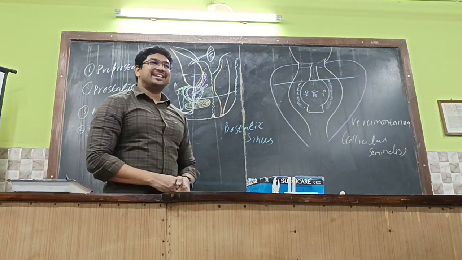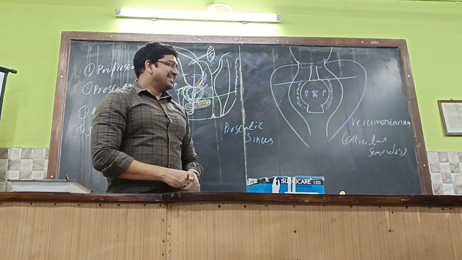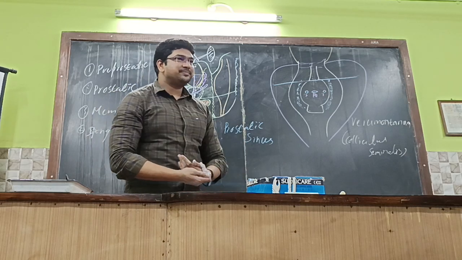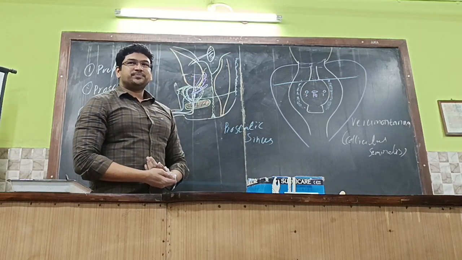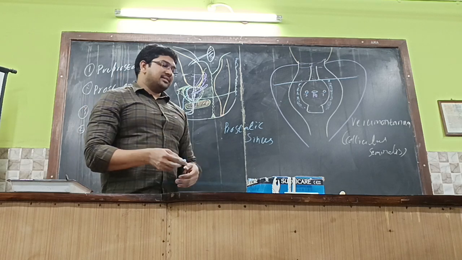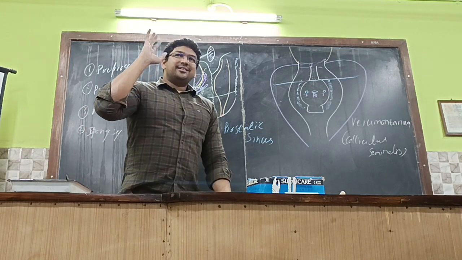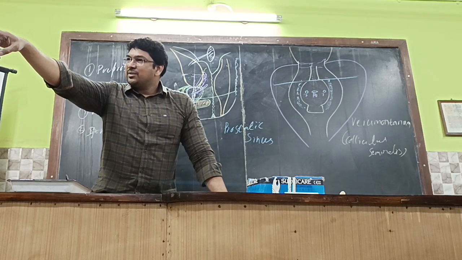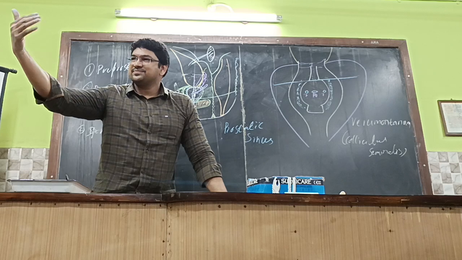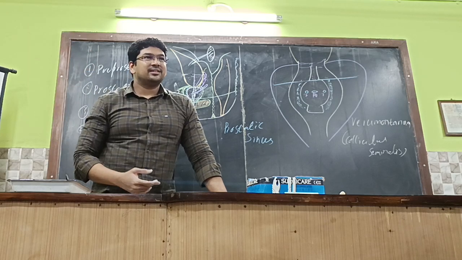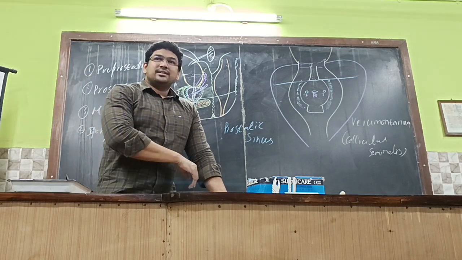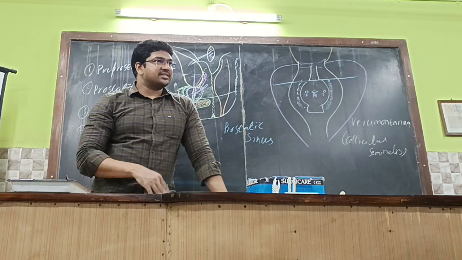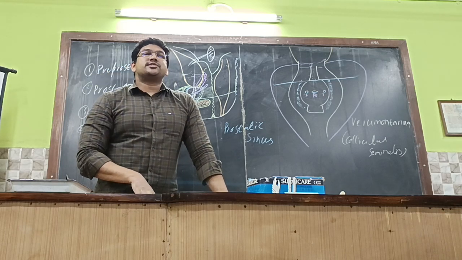Origin of sphincter urethrae from where? Exactly, the ischiopubic ramus. The pelvic surface of the ischiopubic ramus.